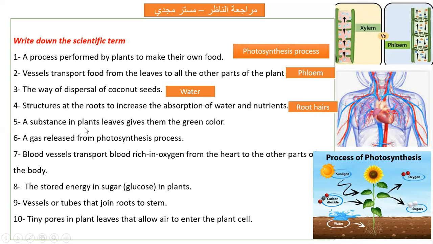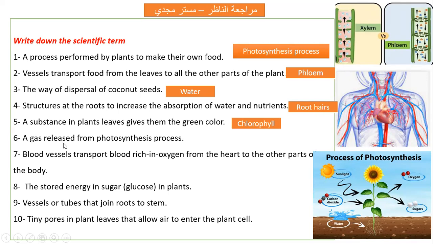A substance in plant leaves gives them the green color. What is the substance that gives the plant green color? Excellent. Chlorophyll. Chlorophyll gives the plant green color.